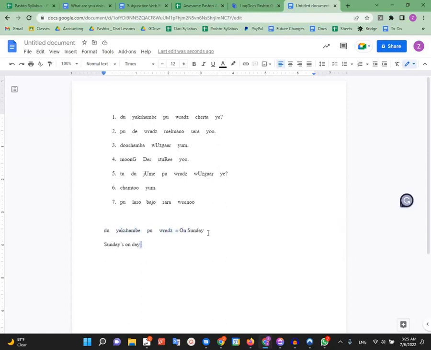Now notice, on Sunday, although it's in Pashto, it's 4 words, this is just one block, okay? Because it's saying on Sunday, it's an adverb phrase. It's telling you when, it's answering the question when. So we need to put ba after the first block. So the yakshembe paraz, ba cherteye. That's the correct answer there. So on Sunday, will, where you. Okay, and it means where will you be on Sunday? Okay, but in Pashto we say on Sunday will where you be. Sorry.